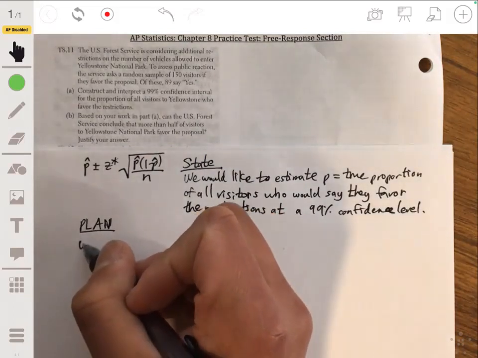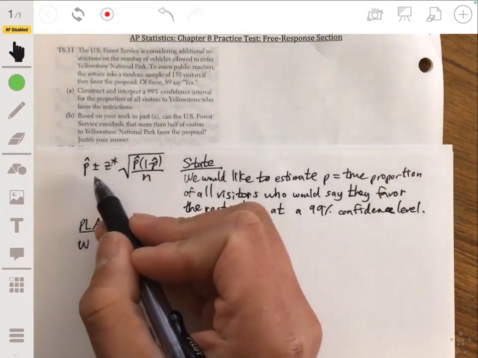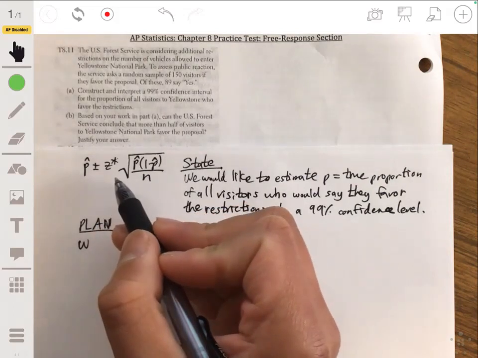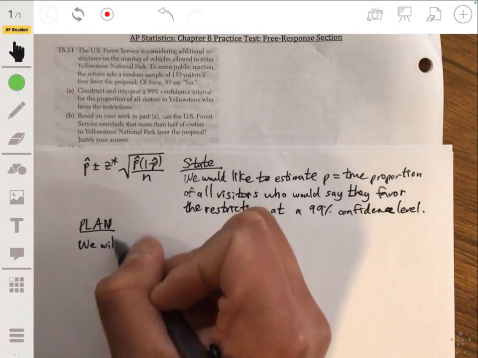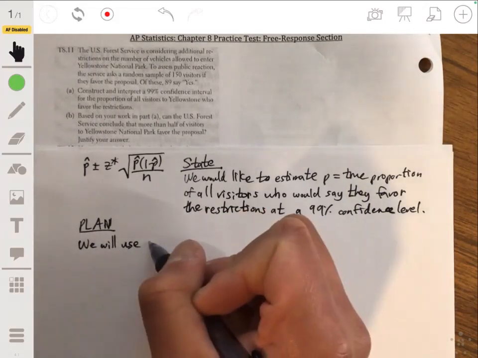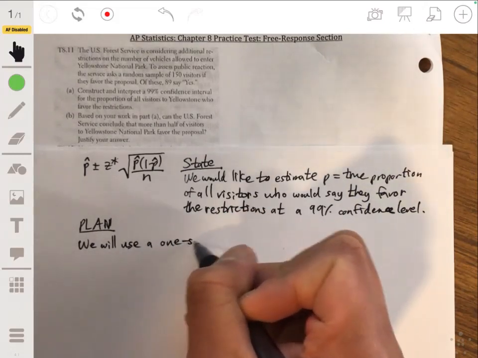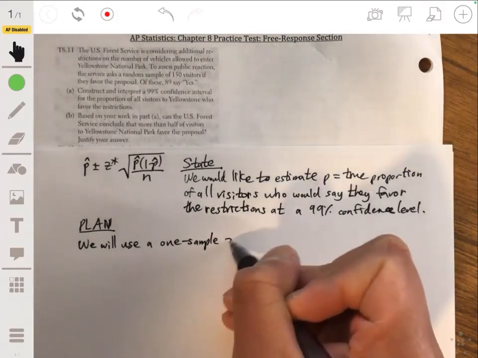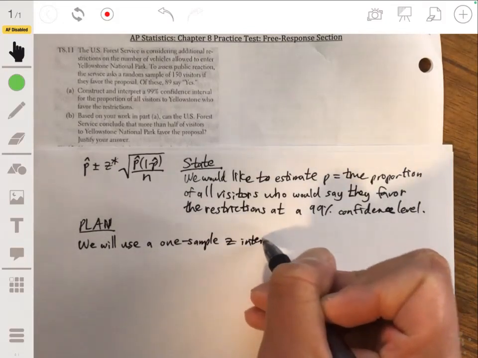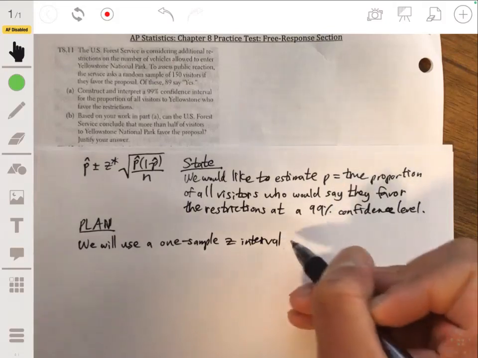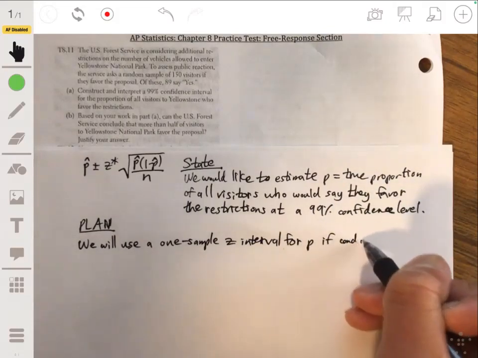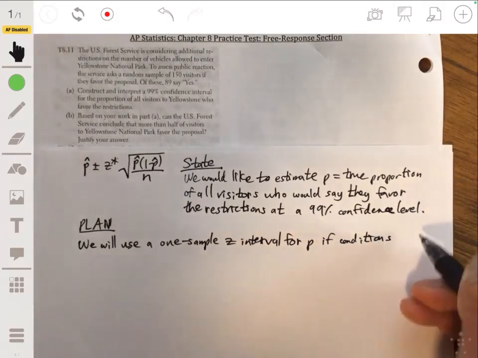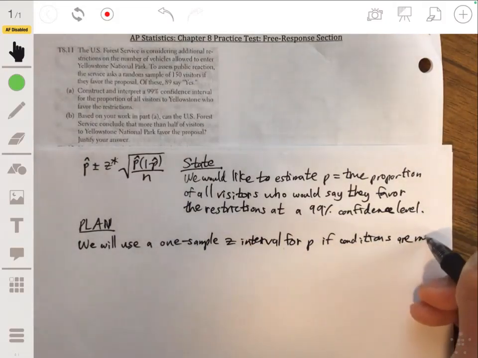So for this, we'll use a one sample z interval for P if the conditions are met.